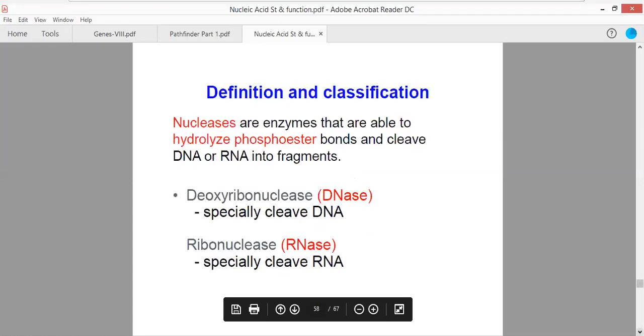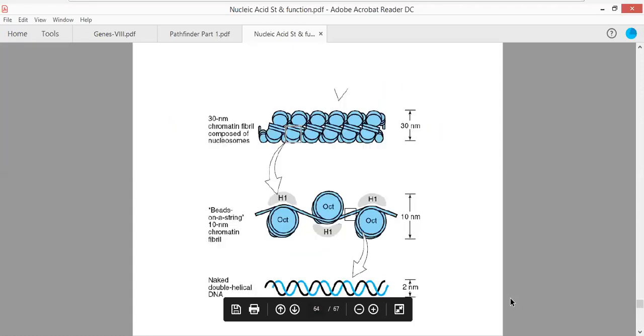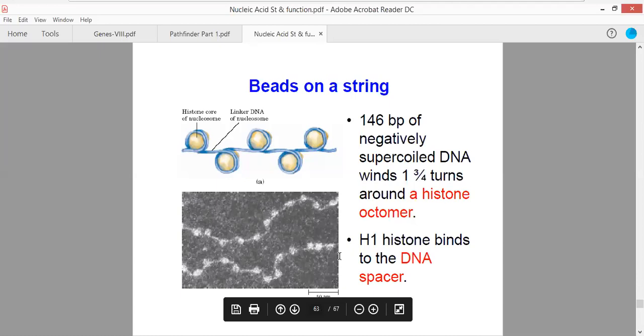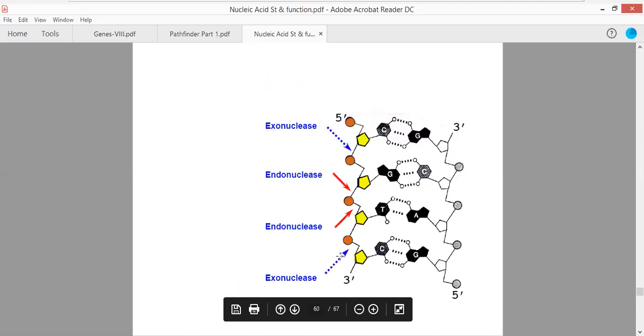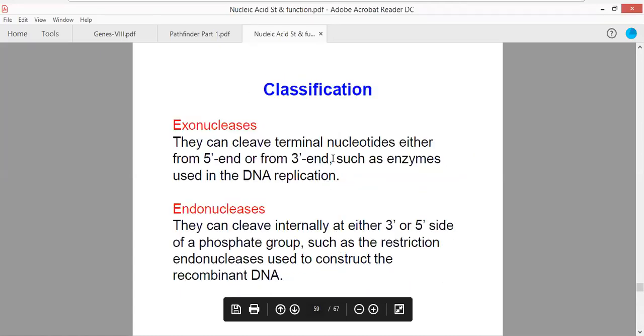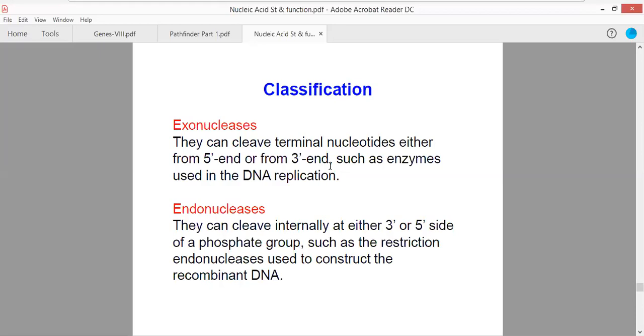Now, nucleases, we will be talking about nucleases. Nucleases are different in them. This is how the beads-on-a-string structure is arranged. We'll be talking about it in our further class. We are stopping here only. We will be moving to Pathfinder, from where we will be continuing our lecture.